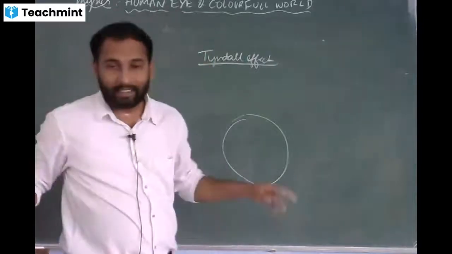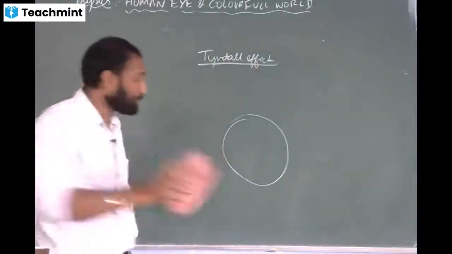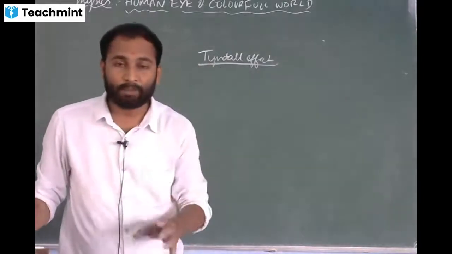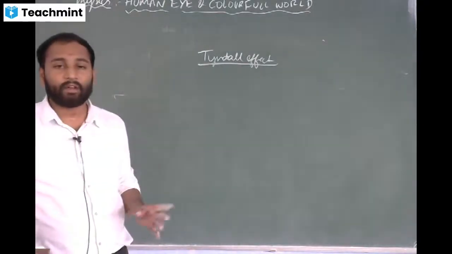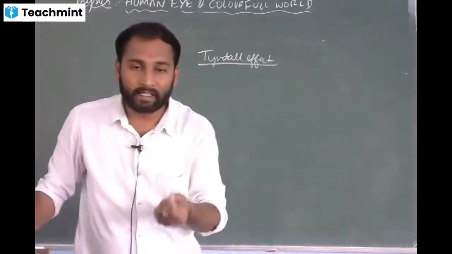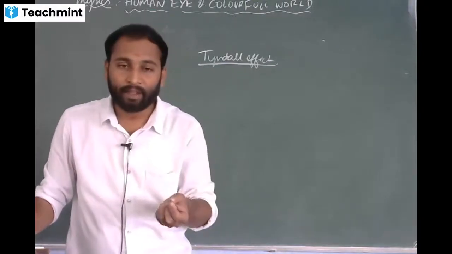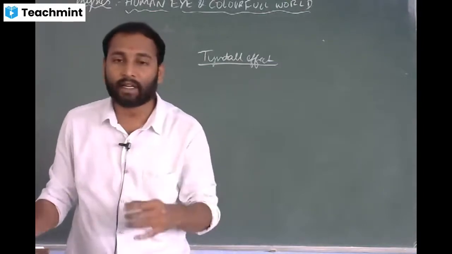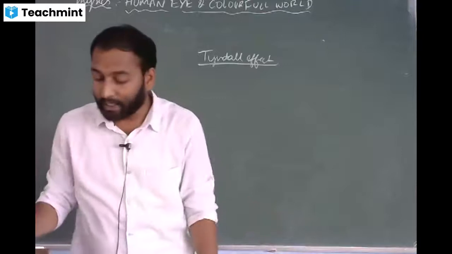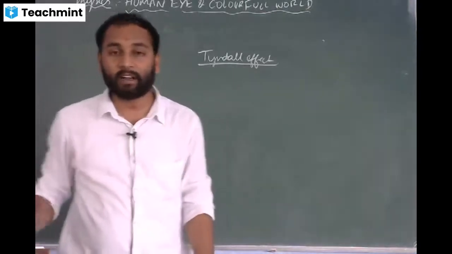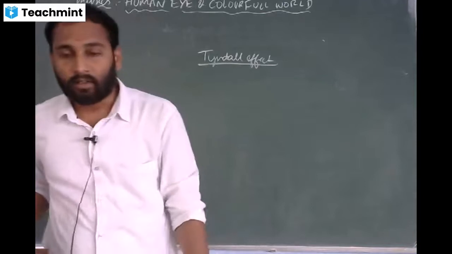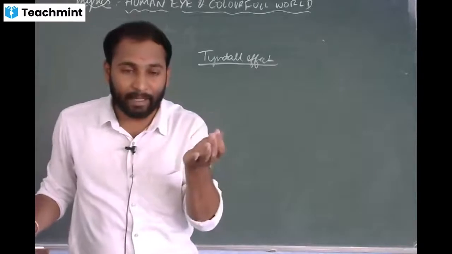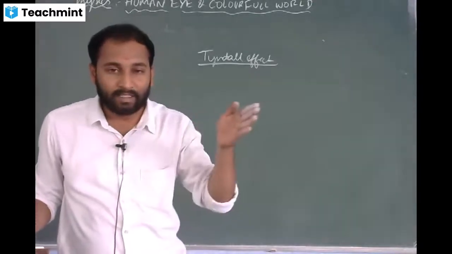Understood? So when light strikes the finer particles present in the atmosphere, it will reflect diffusely in all directions. This process we call the Tyndall effect. So what are some examples of the Tyndall effect? Where have you seen that after the light beam hits the particles, the path of the light becomes visible?